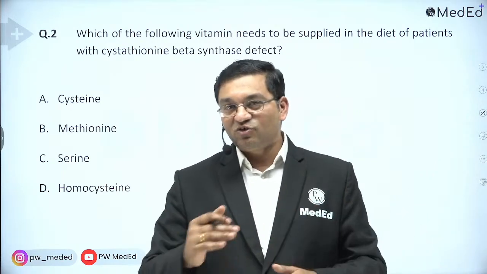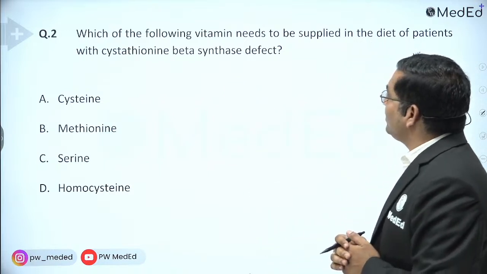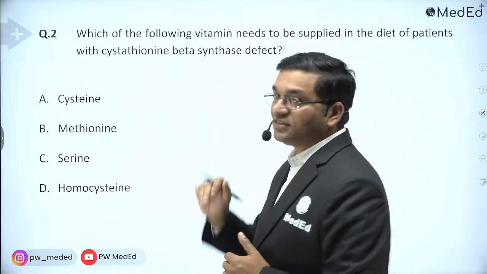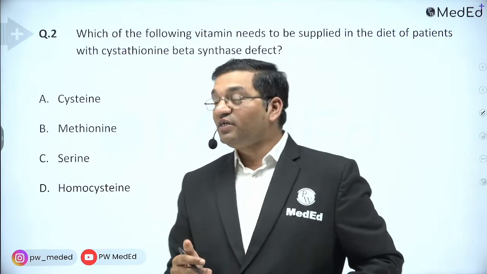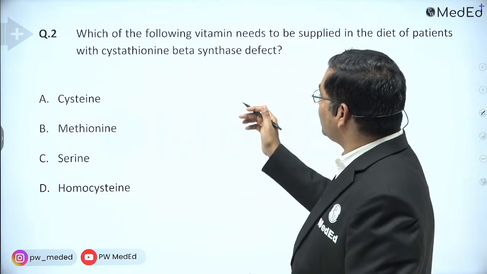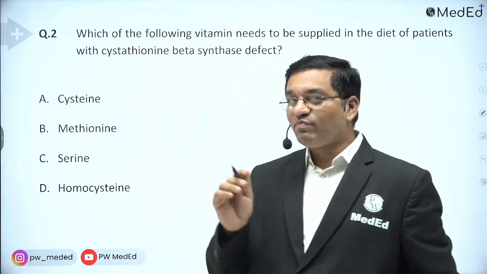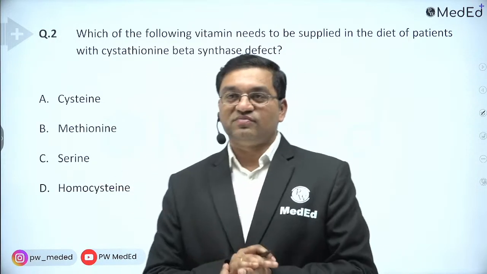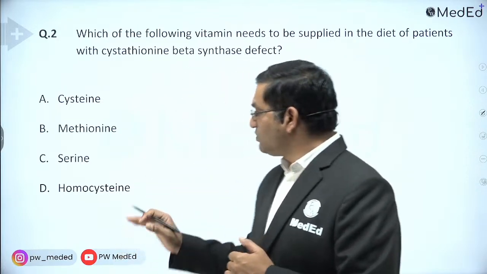Okay, an integrated topic, how it is integrated. Now see, which of the following vitamins needs to be supplied in the diet of a patient with cystathionine beta synthase defect? So it is a connected question with niacin. Now we are jumping from niacin to another vitamin. What should be the answer? Whether it is cysteine, methionine, serine or homocysteine. If you know the pathway of methionine to homocysteine to cysteine, you can answer this. This pathway is very, very important.